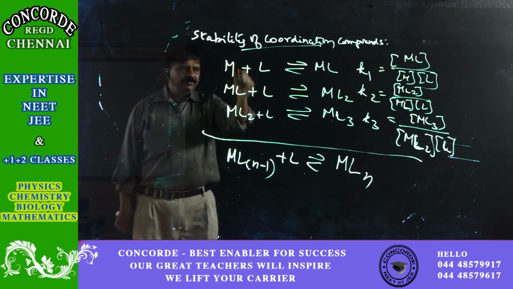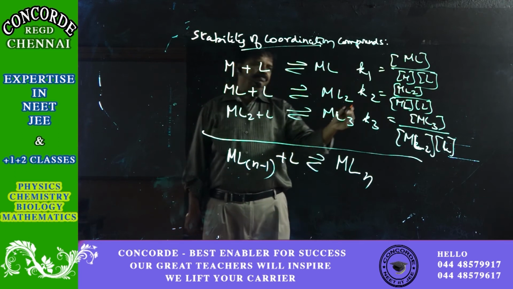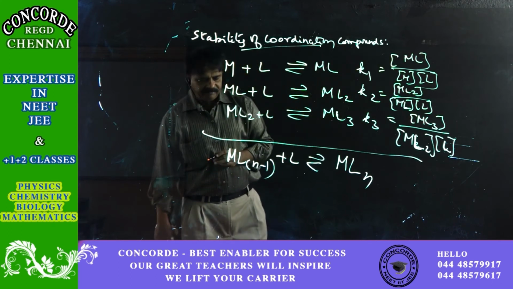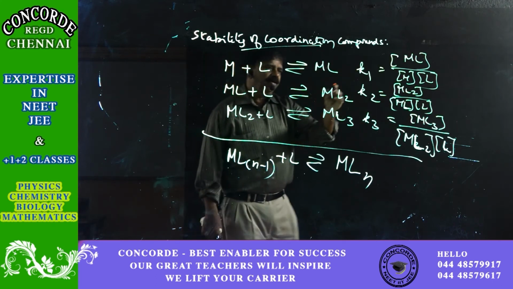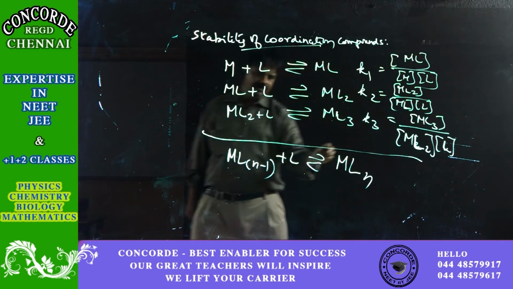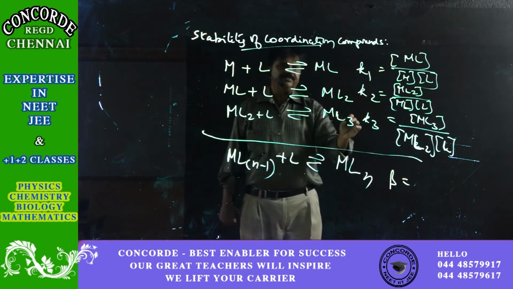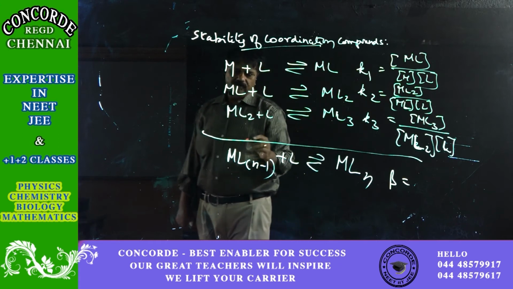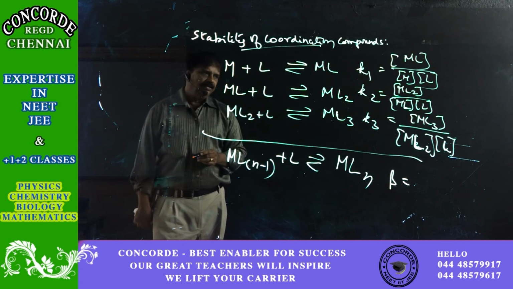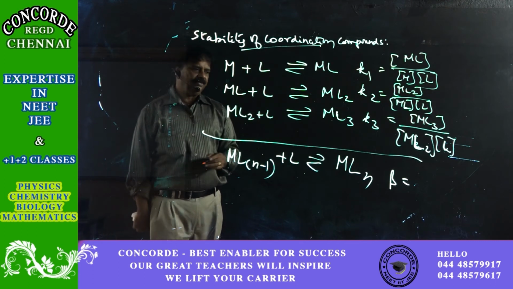When you add up the individual steps, the overall equilibrium constant for a metal which has 3 ligands, beta, is a sum of K1 plus K2 plus K3. Okay, the overall equilibrium constant beta is a sum of K1 plus K2 plus K3. So definitely that becomes more than either K1 or K2 or K3 individually.